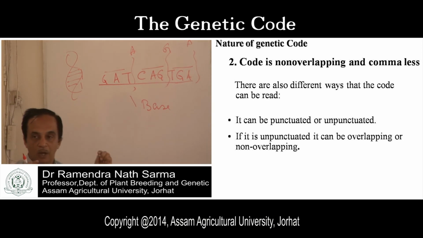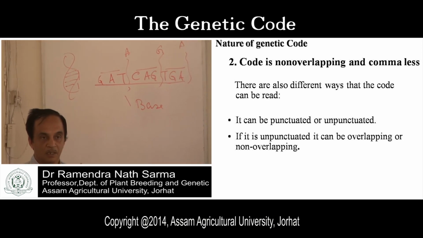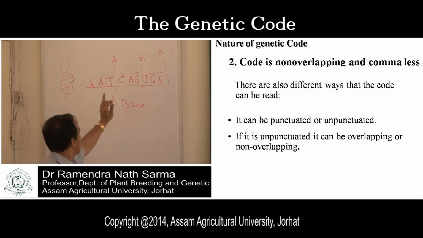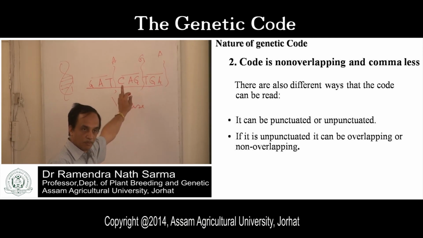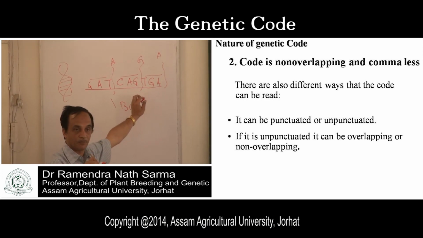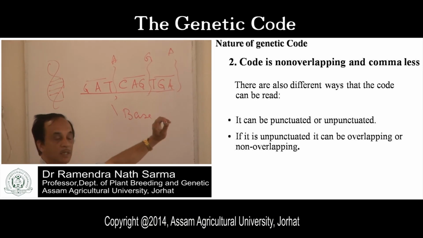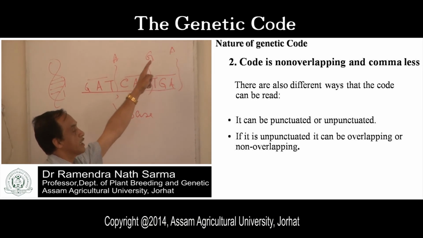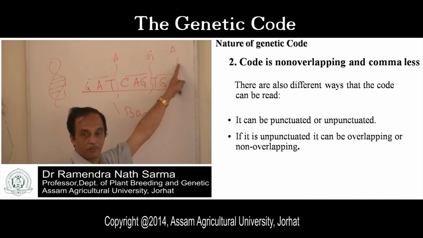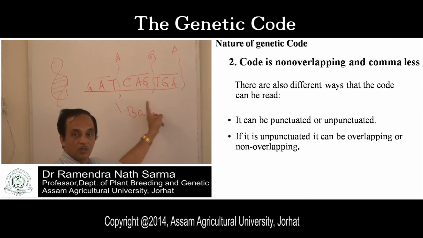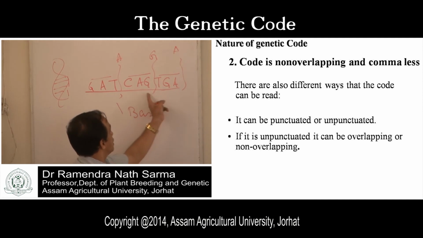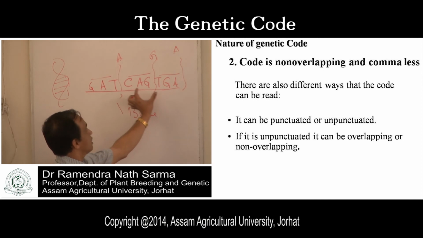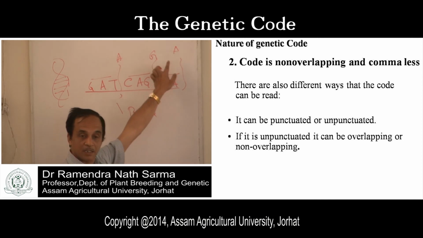If any extra base, minimum 1 base, tries to serve as a punctuation mark like a comma, what will happen? Look at that, 3, 9 plus another 3, 12.